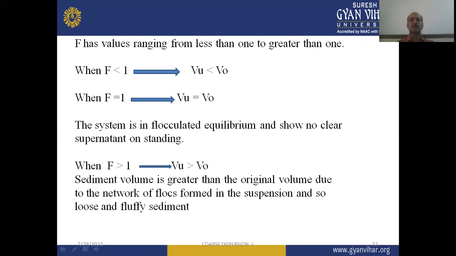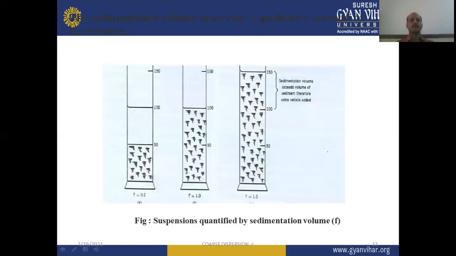So these are the different cases where the F value varies from 1 to less than 1 or greater than 1. Sedimentation volume gives only a qualitative account of the flocculation.